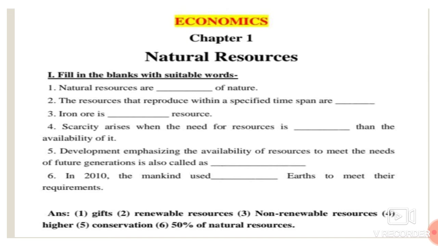Here, when will scarcity arise? When the need is higher than the availability of it, then scarcity arises. Next one, development that emphasizes the availability of resources to meet the needs of future generations is also called dash. Here, this is called conservation. Sixth one, in 2010, the mankind used dash earths to meet their requirements. Here, in 2010, the mankind used 50% more of the earth's natural resources to meet their requirements. This is all about filling the blanks with suitable words.